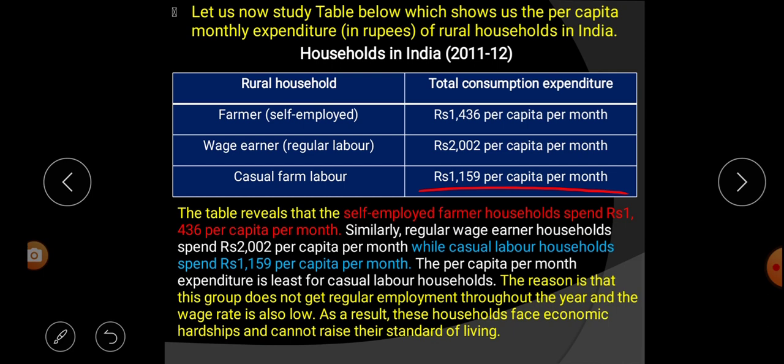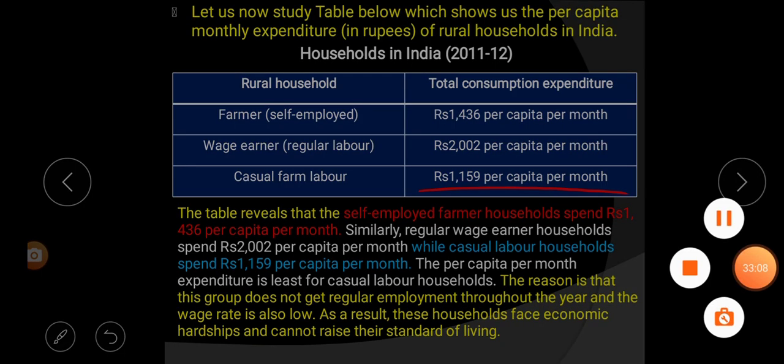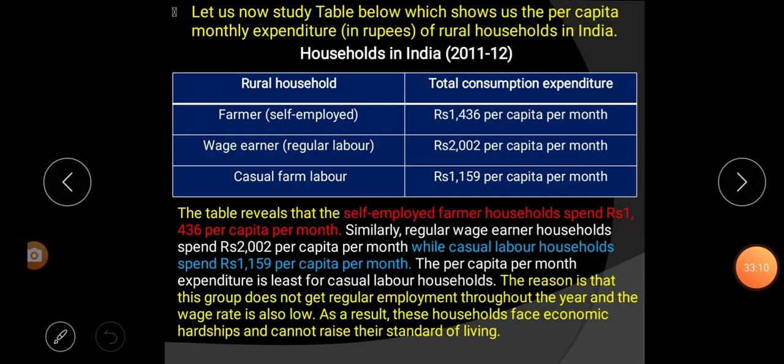Casual laborers spend... listen carefully. In the per capita per month expenditure list, it is not casual labor, rather what? Farmer or self-employed. That means they are the ones who spend the lowest money per month.